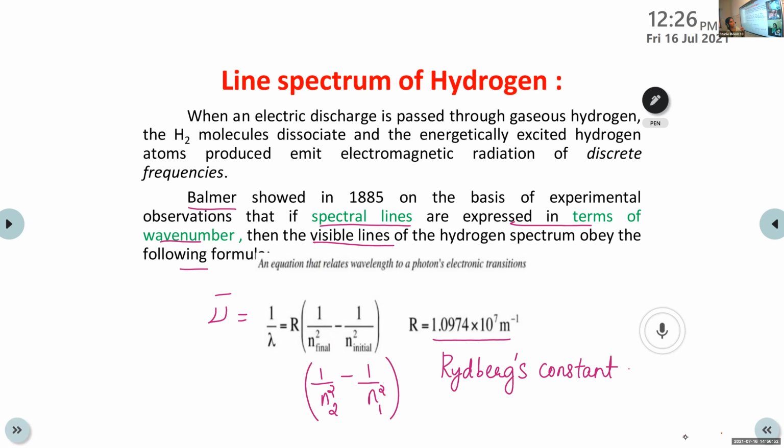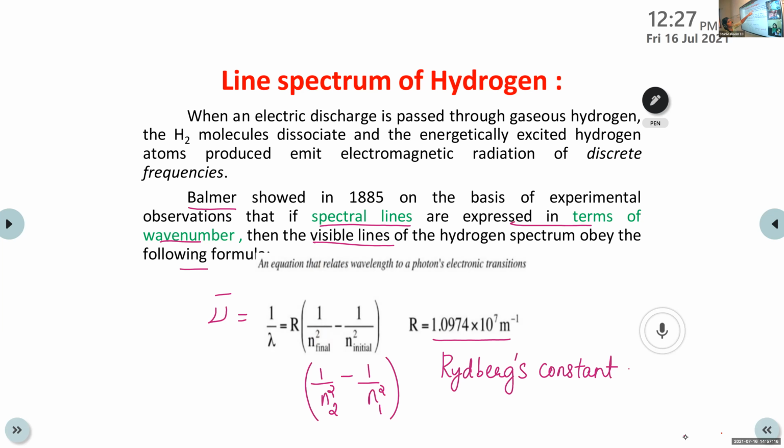Always these molecules, atoms or ions exist in the ground state. When they absorb energy from any source, they jump to the excited state. This excited state is considered an unstable state. That means they can exist only for a very short time. So they will come back to the ground state.